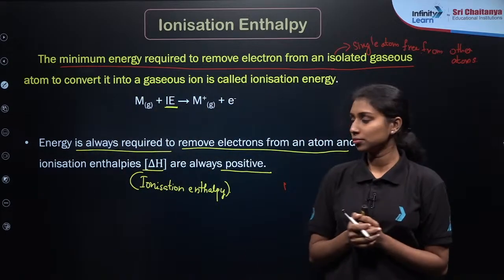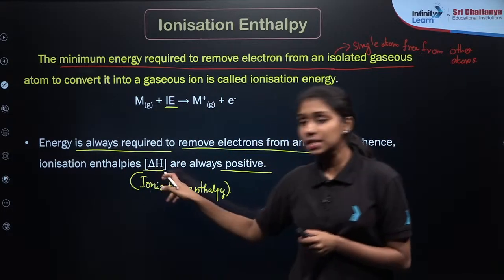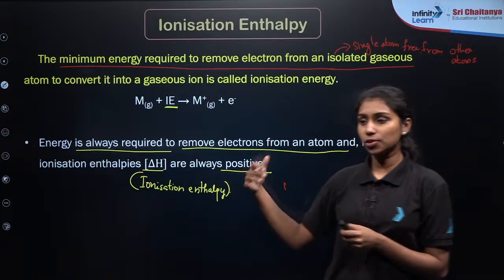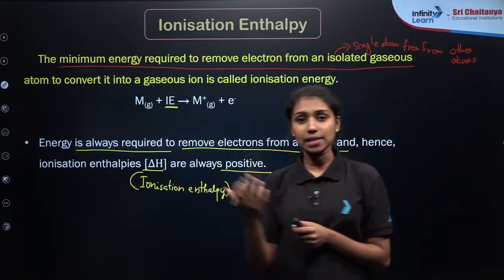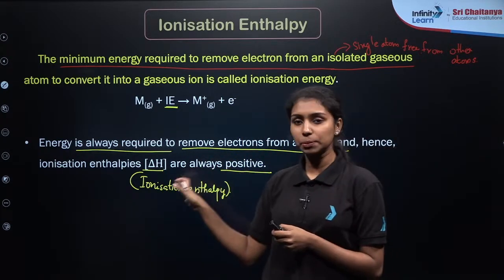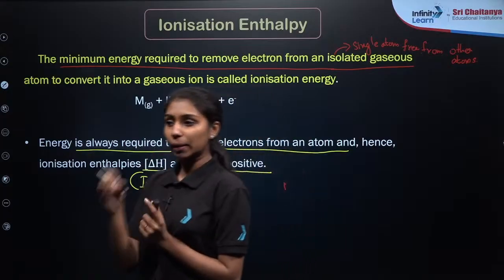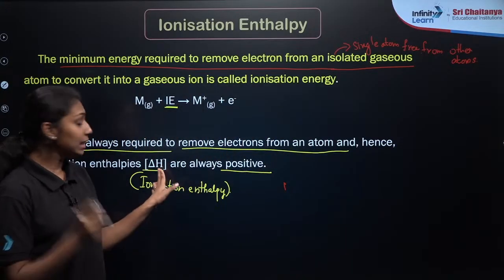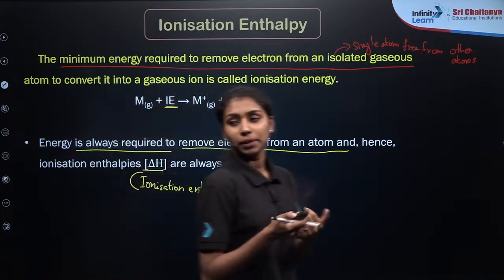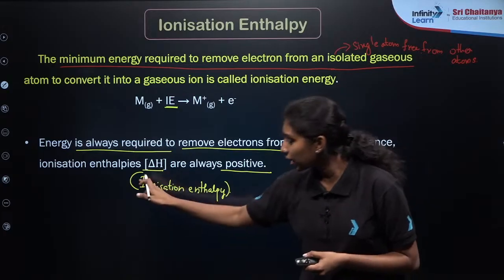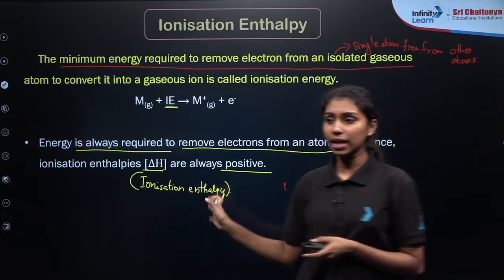Delta H generally represents energy. You will discuss this in detail in higher classes, in grade 11 or so, where you will study thermodynamic terms. We represent the delta H value as the enthalpy term. Clear? So you can just put here ionization enthalpy or IE value.